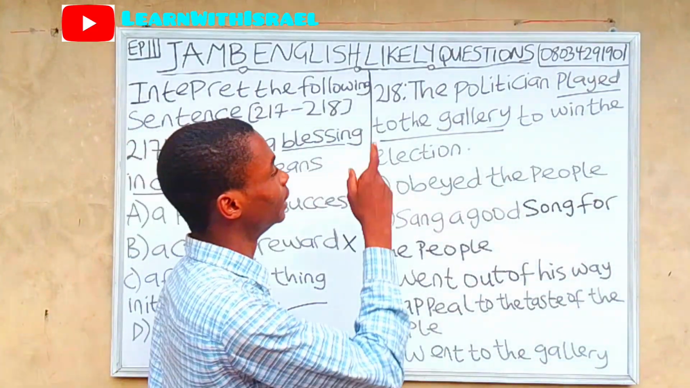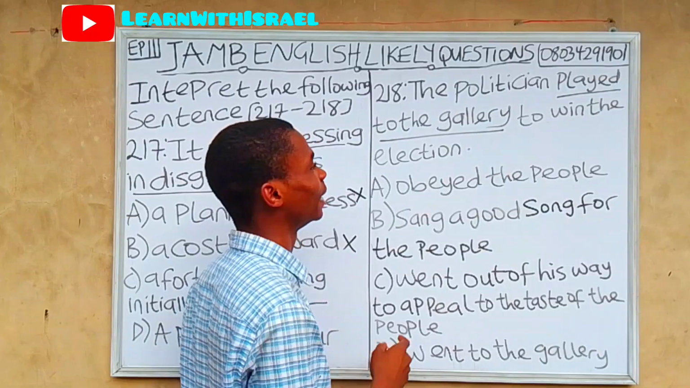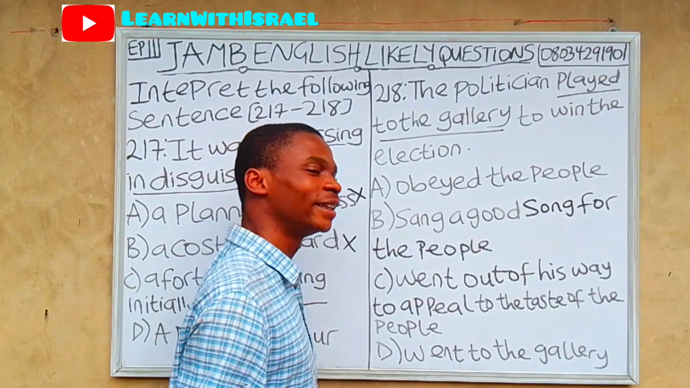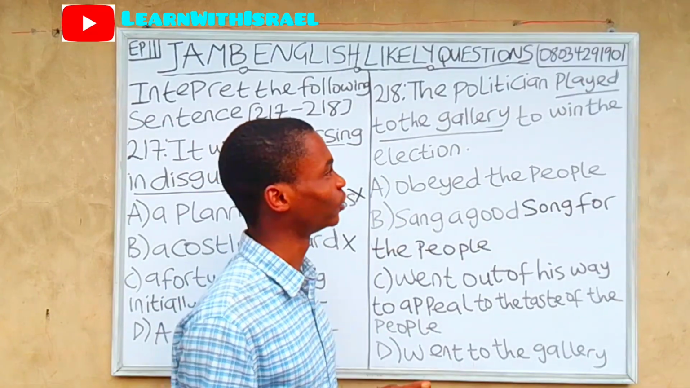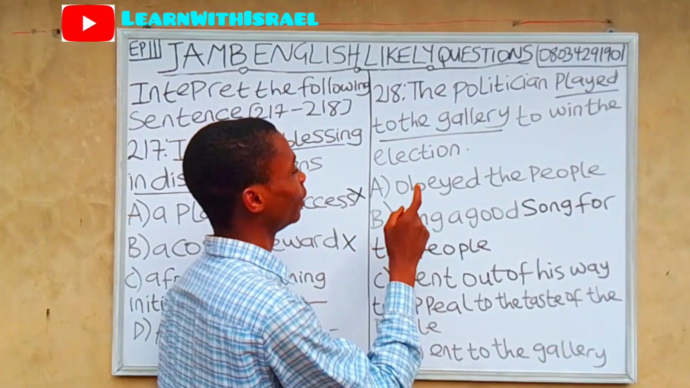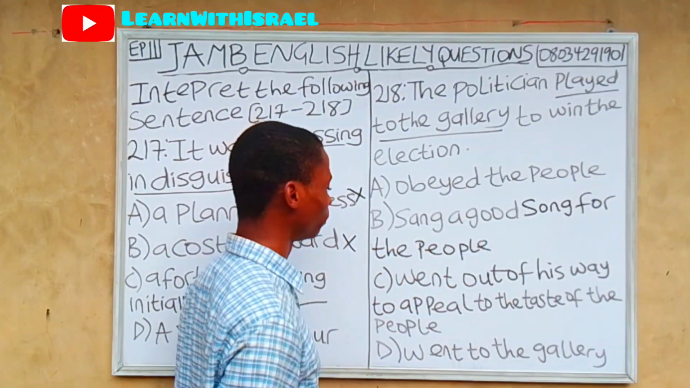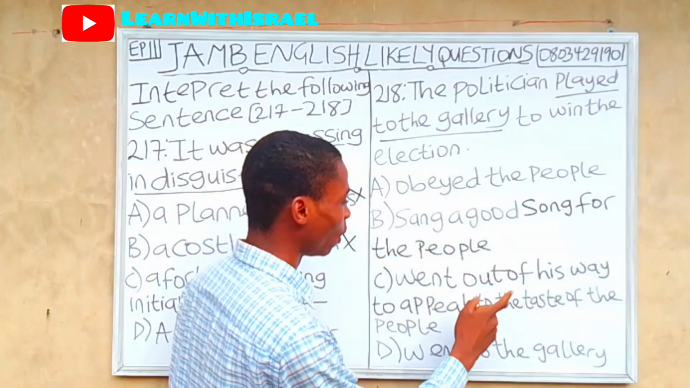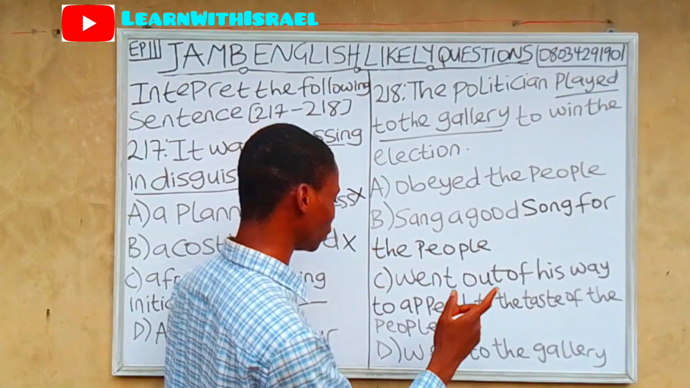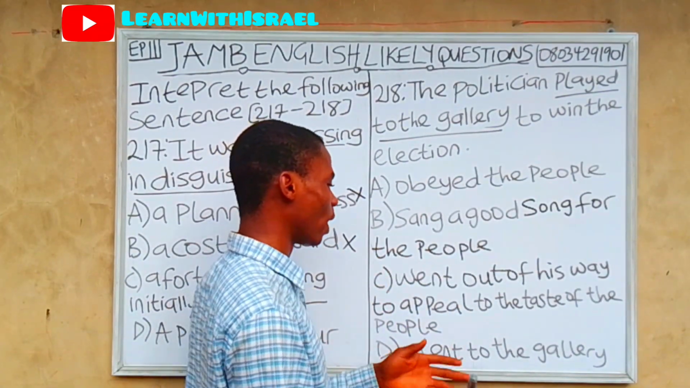Question 218. The politician played to the gallery to win the election. Politicians can do anything to win an election, if you don't know. Option A, obey the people. Option B, sang a good song for the people. Option C, went out of his way to appeal to the taste of the people. Option D, went to the gallery.